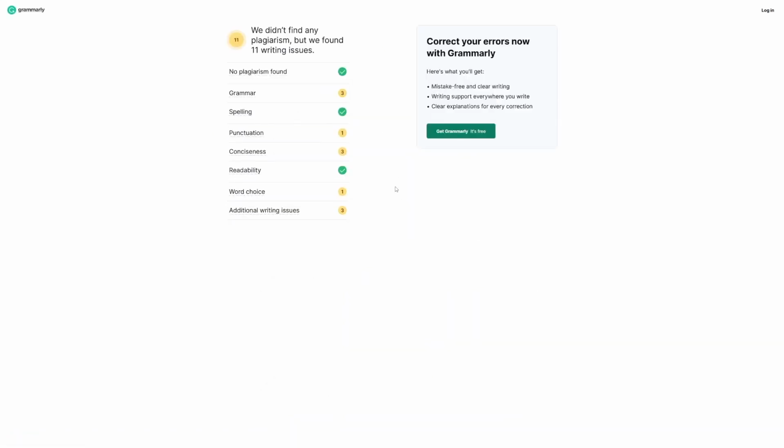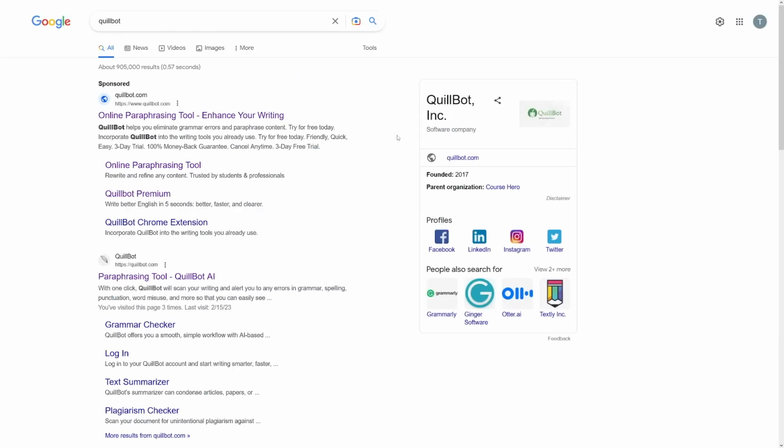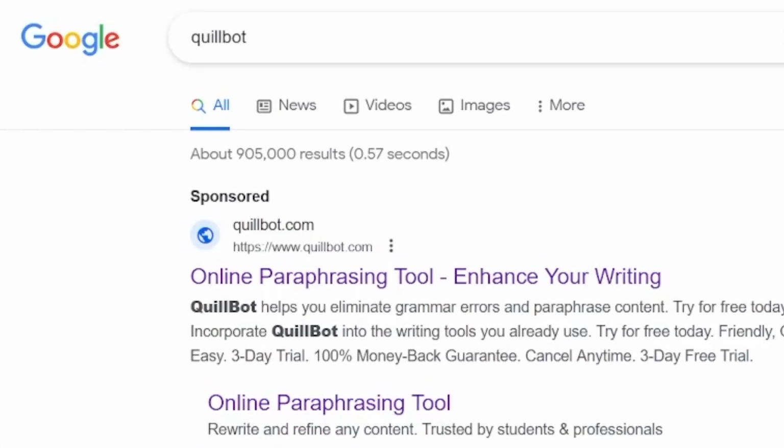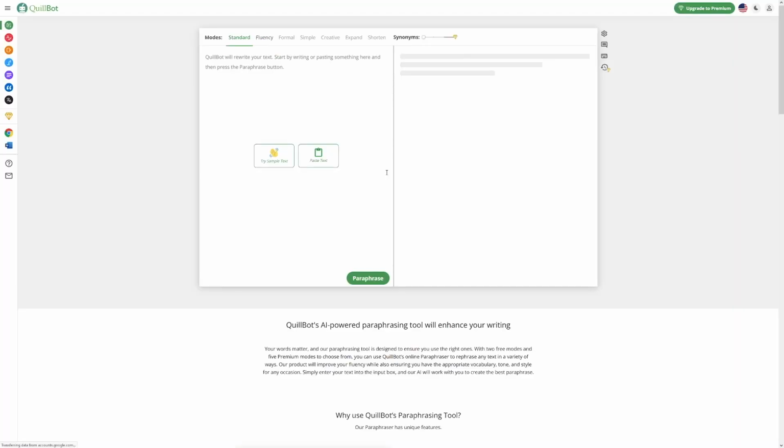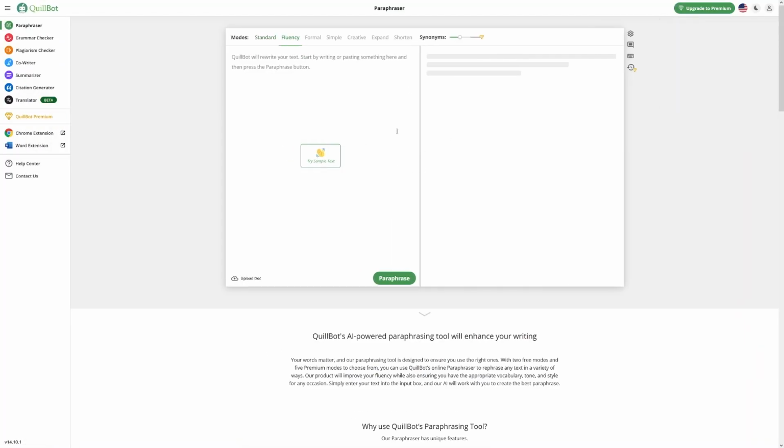So here's the result, and for this article you can see that there's no plagiarism found. Well, sometimes you can get some articles which are done really beautifully by ChatGPT. After all, it's a good tool, but when you find something which has plagiarism, then what you can do is you can use Quillbot. Now, Quillbot.com is a paraphrasing tool, and what is this going to do? It's going to paraphrase your entire text.